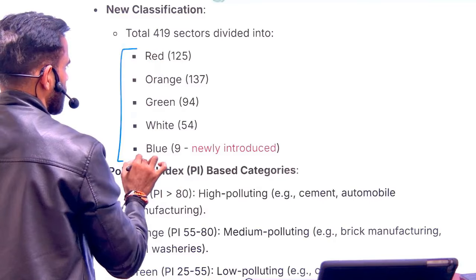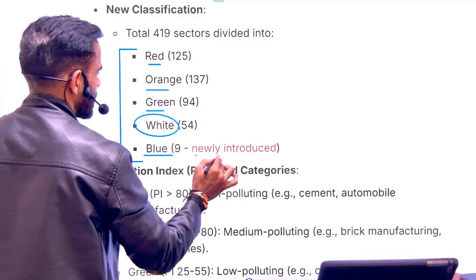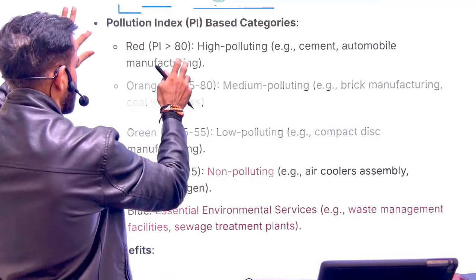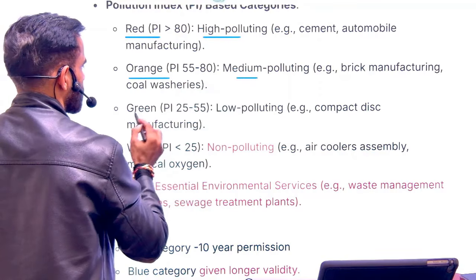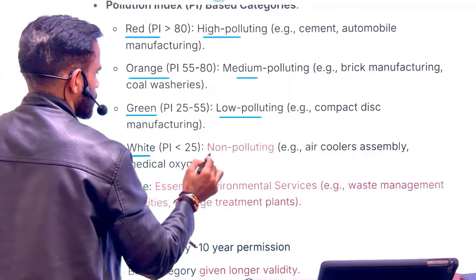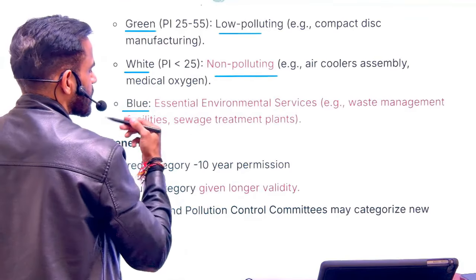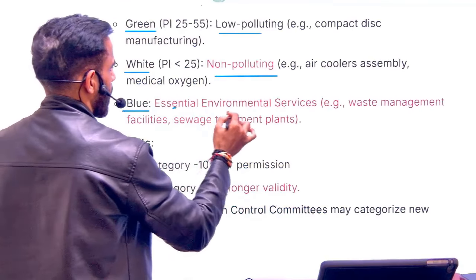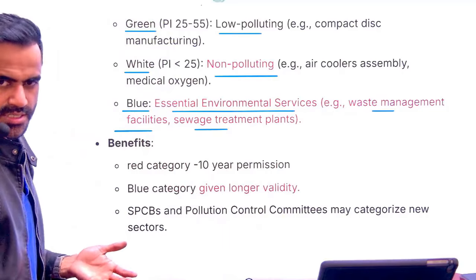So these are the types: red, orange, green, white, and blue. Blue basically is new introduced category. So red industries are highly polluting, orange is medium, green is low, white is non-polluting industries, and then there is a blue. Blue is new entry, but it is for essential environmental services. For example, waste management facilities or sewage treatment plants. Okay.